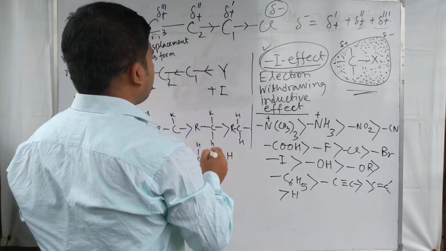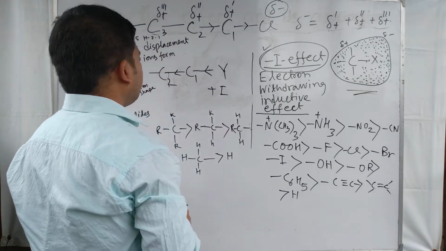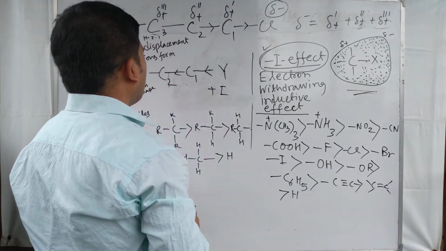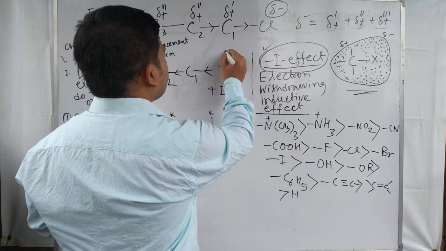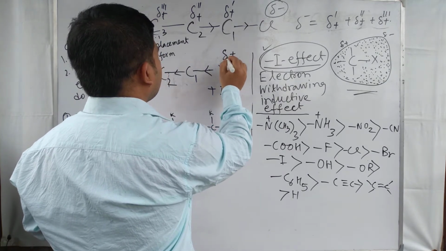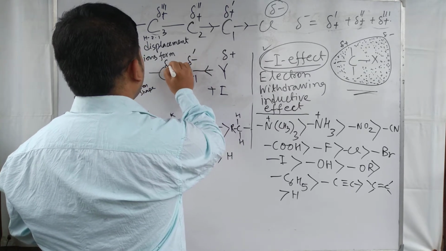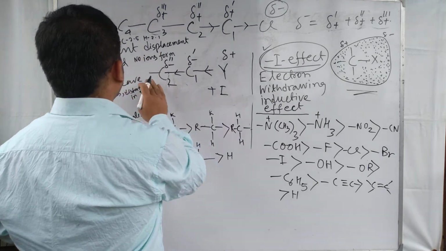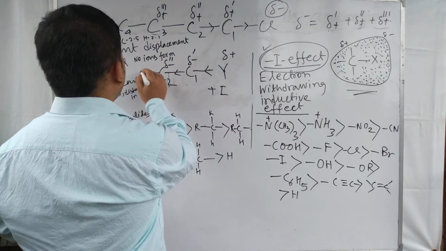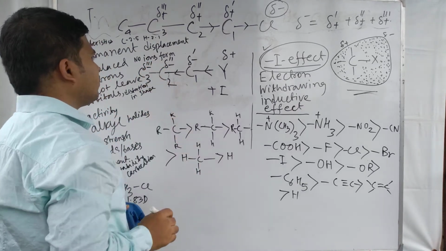Actually, after two carbon atoms, this inductive effect practically disappears. In this case, Y becomes del plus, and the carbons become del minus dash, del minus double dash, and if we draw one more carbon, C3, it is del minus triple dash.